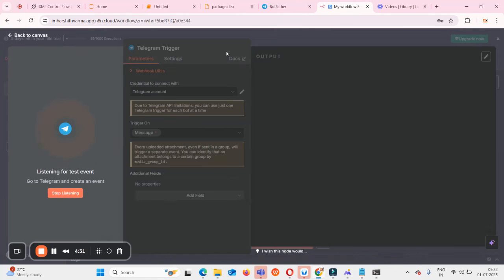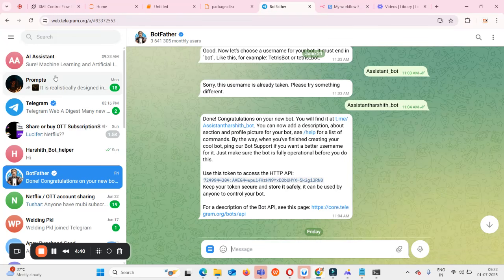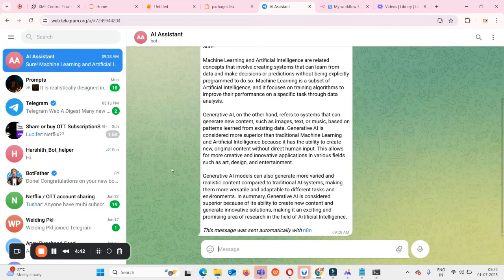Once I click on executing the step, it is listening for a test event. So I have to go to Telegram and create an event. I'll go to Telegram and to my assistant, that means the bot which I have created, and I'll create an event here. Maybe I can type, or I can speak, like, hi, hello, how are you?